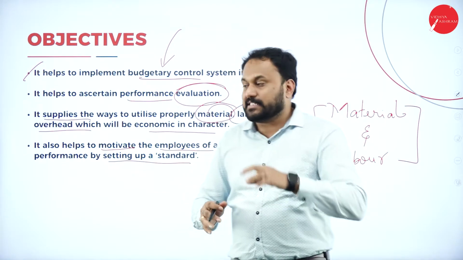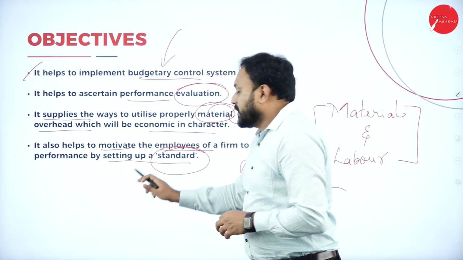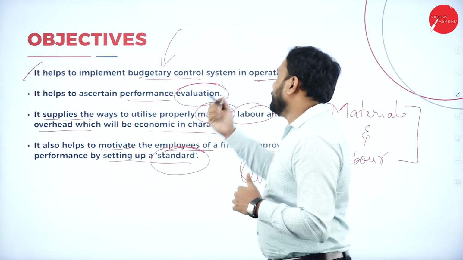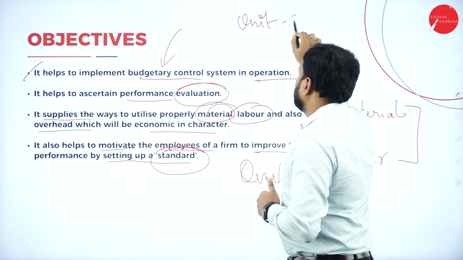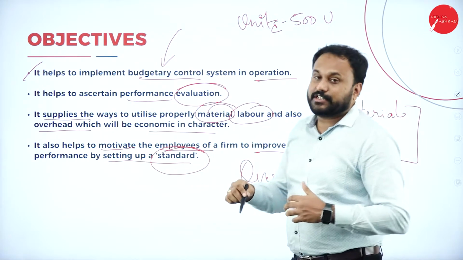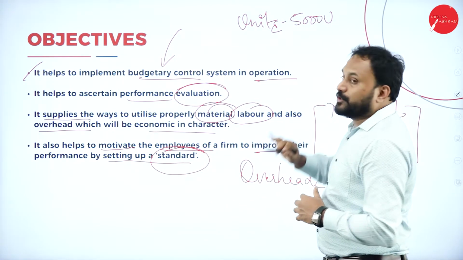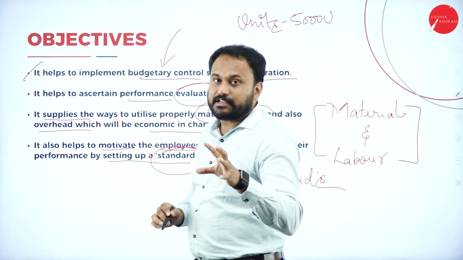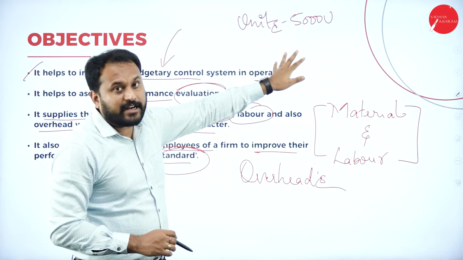So they make something called the performance standard. Now here the standard, say for example, I'll give you an example, then you will understand better. Say 5,000 units is what you are supposed to manufacture in a day. Now this is what the company has told you. Now this is the standard.